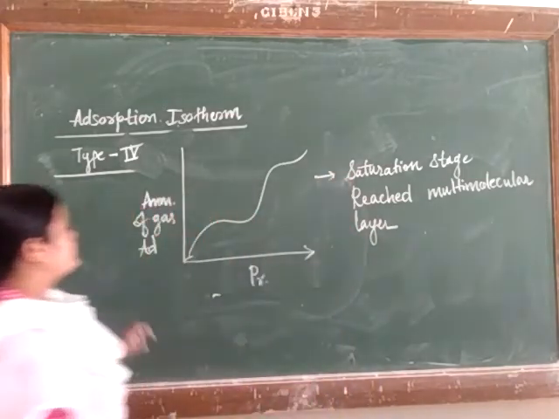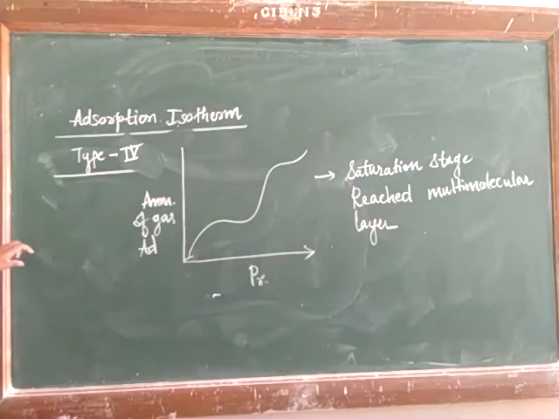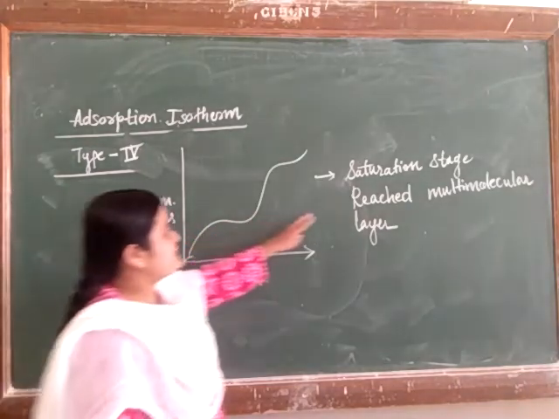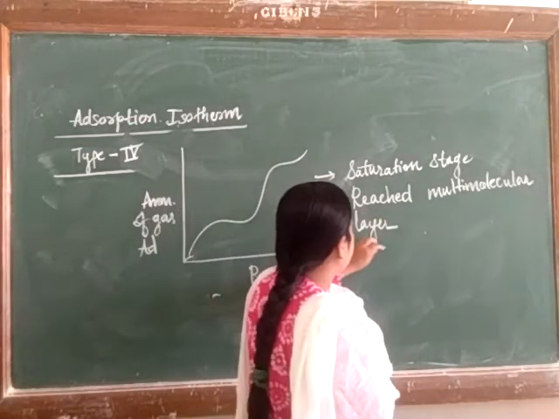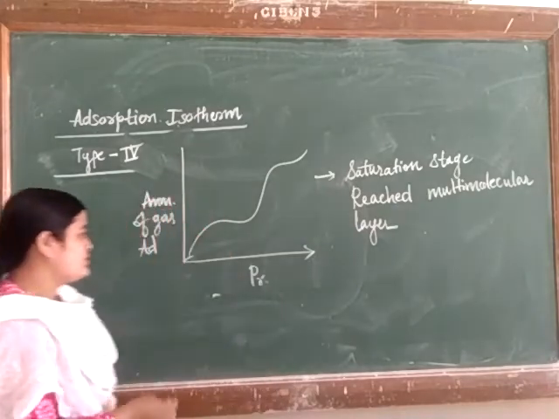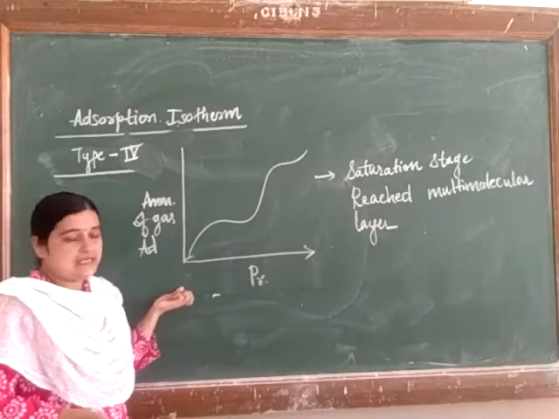In this case, the fourth type of adsorption isotherm, the saturation point is reached. The saturation stage can be reached on the multimolecular layer. Here we can say this is the duplicate copy of the second type.